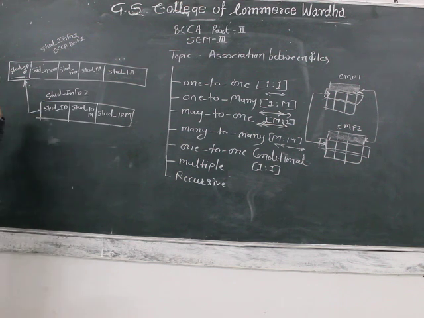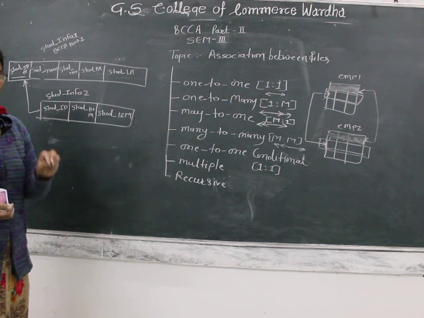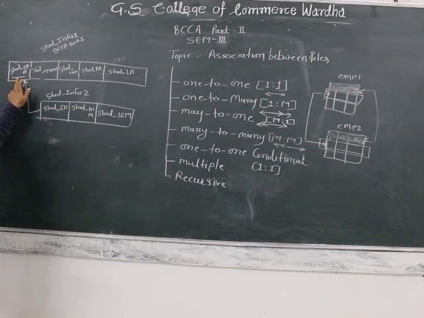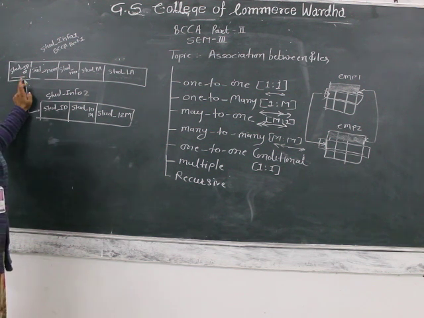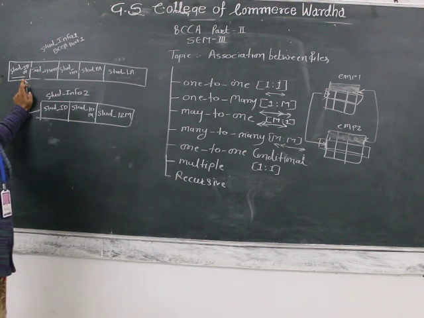Okay, so I am going to store the information about BCCA part 1 students in the form of these two entities with the help of this field, like student ID number, which is a unique ID number, or we can say the primary key, which is used for further fetching the data uniquely.